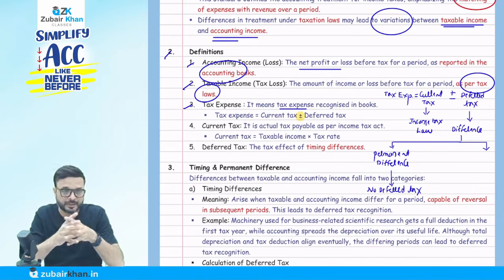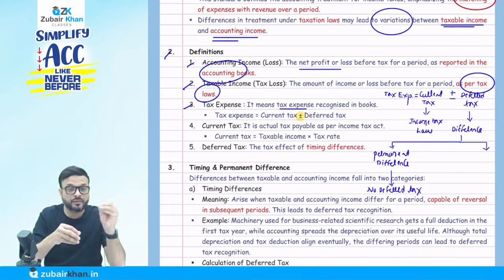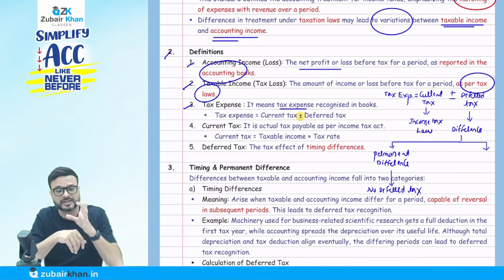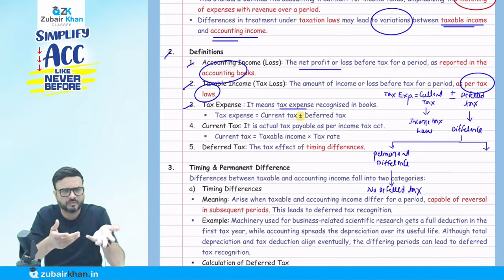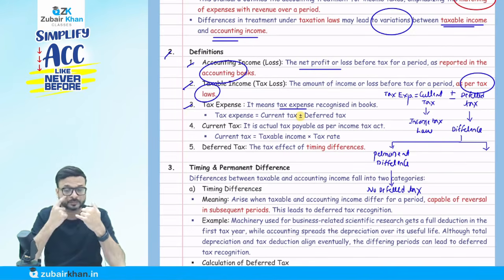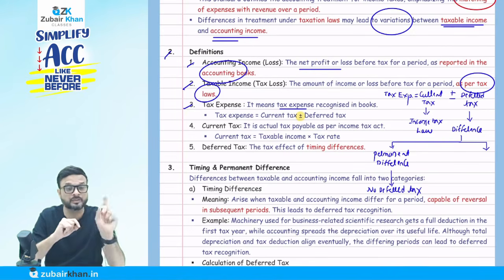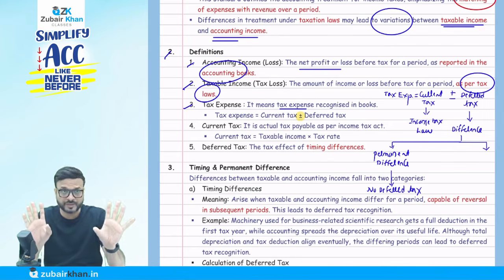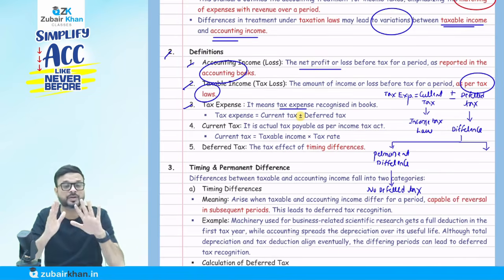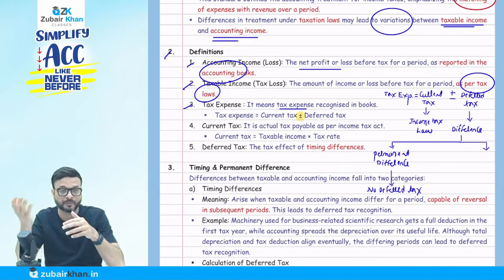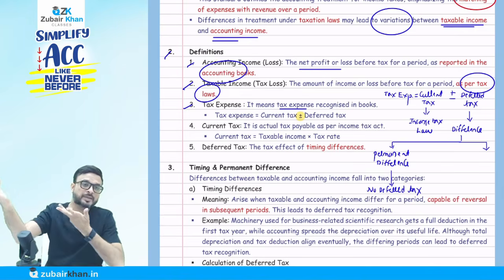Let me give an example. Suppose as per the tax law, we pay a certain fine which will not be treated as an expense, even though it is an expense. When we do accounting, we record the fine that we paid as an expense. But when we talk about the tax law, they say no, even though you have paid the amount, this fine is not an expense. It means a difference comes in the accounting profit and the taxable profit. But that difference is not going to reverse, meaning it is not going to happen that in the future that 20,000 is going to be recorded as an expense in the tax law.